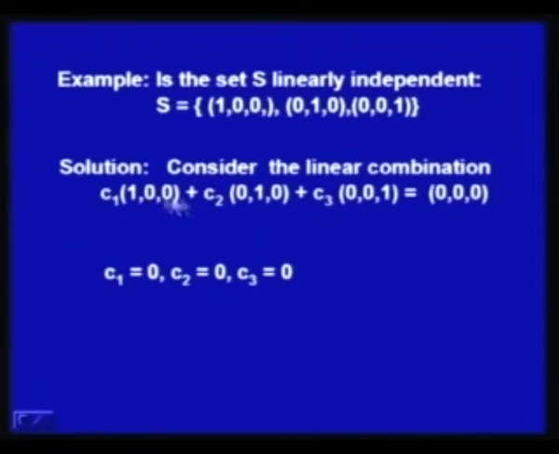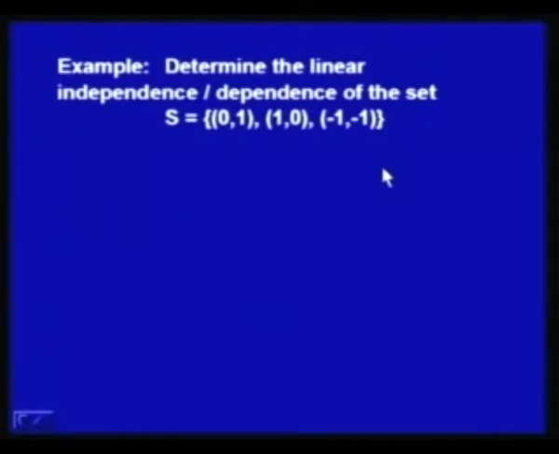In the second, only C2 into 1 is contributing, so C2 is equal to 0, and the third component gives us C3 equal to 0. This is the only solution possible for this equation to be satisfied, and that is why we say that the set S consisting of these 3 vectors is linearly independent.